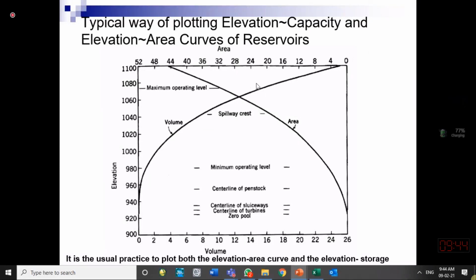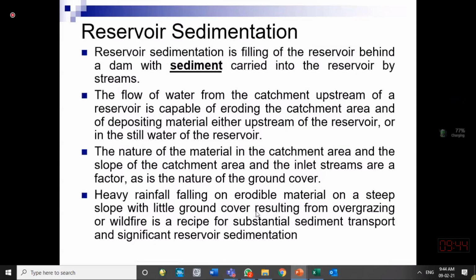So you should know there is a storage elevation curve available for each reservoir. Similarly, area elevation curves are also available. So this is a typical shape of one of the storage elevation and area elevation curves.